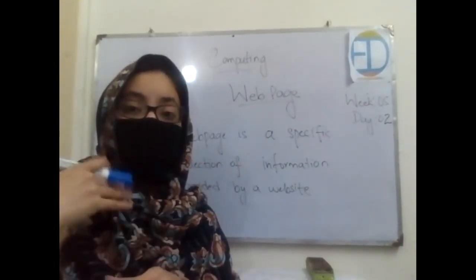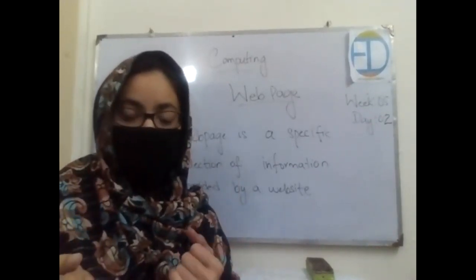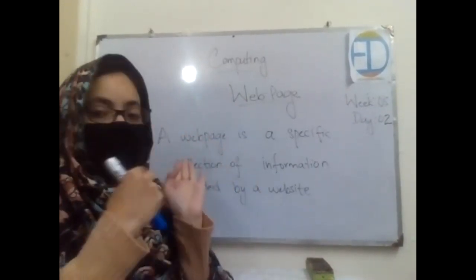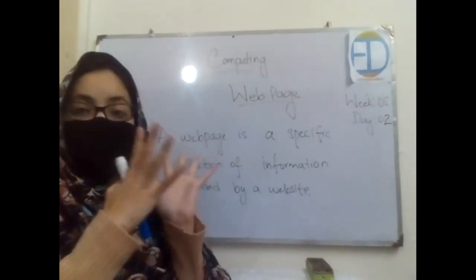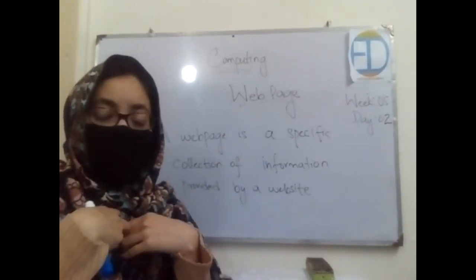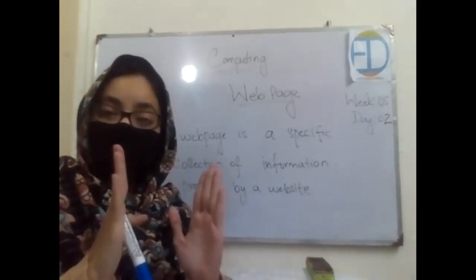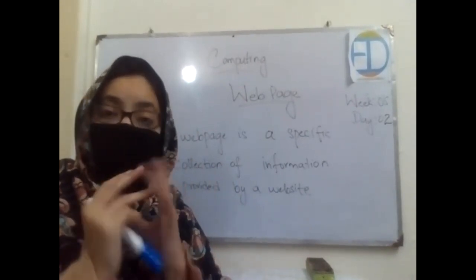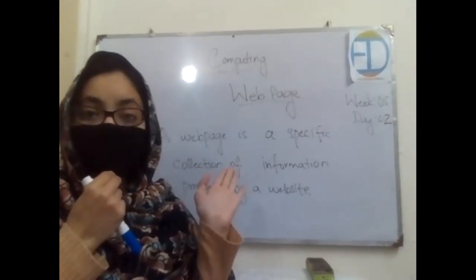So it depends on you, what topic you are sharing, what information you want to search for. Okay, so through that I made a definition for you for a web page. A web page is what? A web page is a specific collection of information, the information that you need. Let's say I asked about what are parts of computer, so a web page would be a page that would represent to me the collection of information related to the parts of computer. Okay, so the collection of information which is provided by a website.